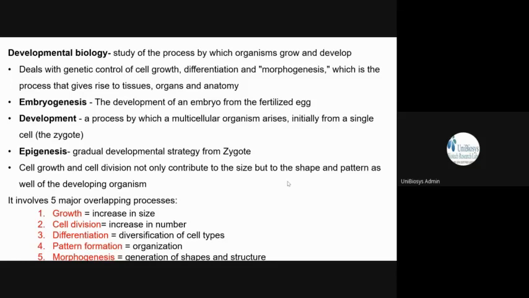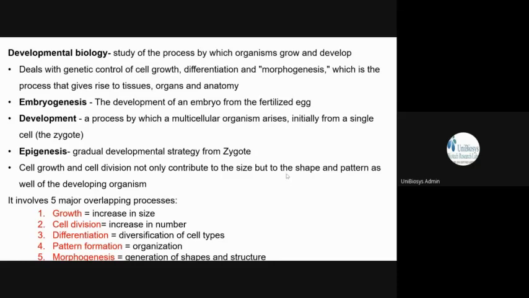Developmental biology deals with how cell growth or differentiation happens, how the organs are formed, how morphogenesis is happening, how those organs and anatomical features you see outside are formed in an organism, and how it is genetically controlled. That is a complicated process, and that is what developmental biology is dealing with.